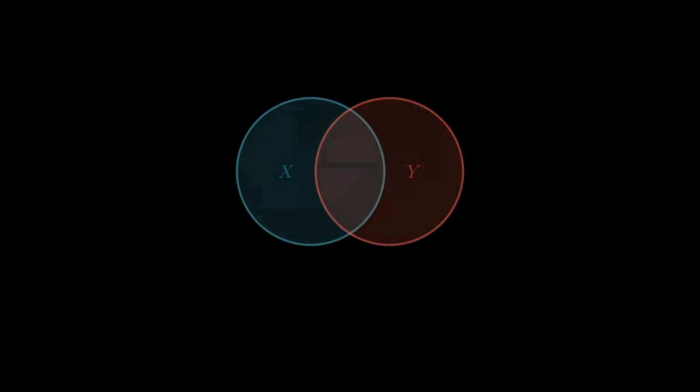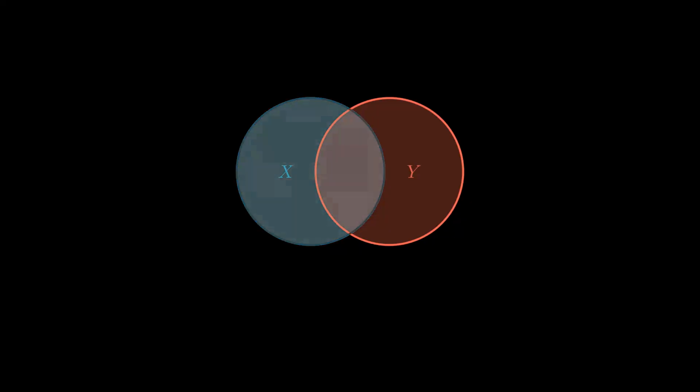Continuing from our look at joint entropy, let's refine our perspective. We have our two variables, X and Y. Now, suppose we receive a message or perform a measurement that tells us the exact value of X. X is now known. Because X is known, there is no longer any uncertainty in that circle. But notice what happened to the intersection. Since this shared information is part of X, knowing X means we automatically know this part of Y as well. That uncertainty has vanished.